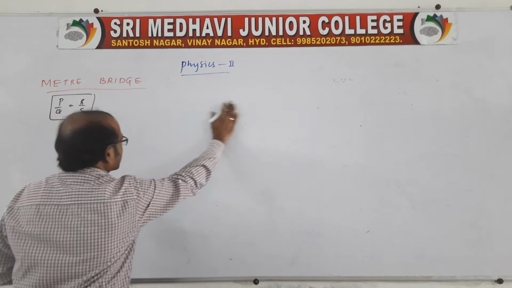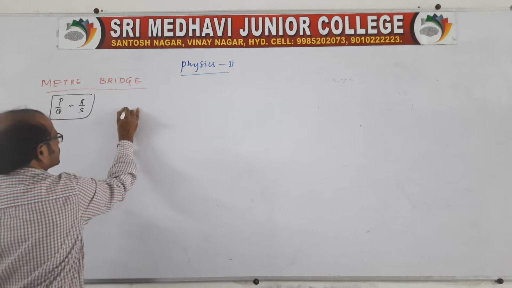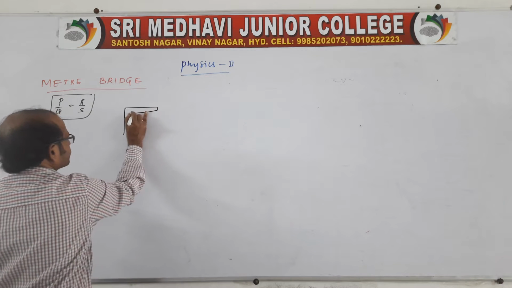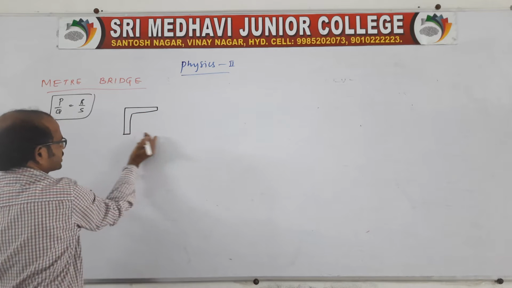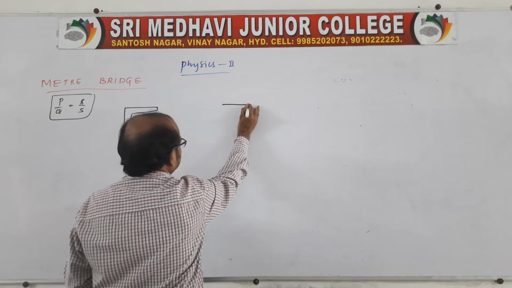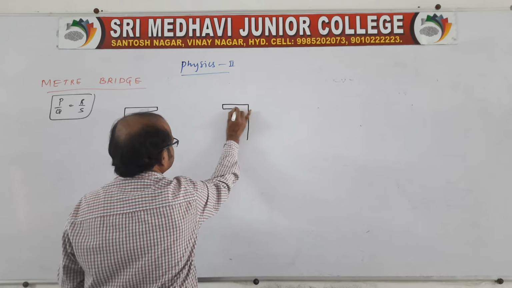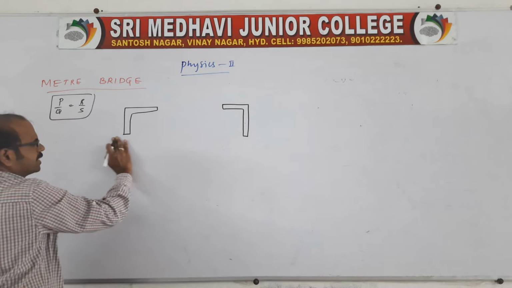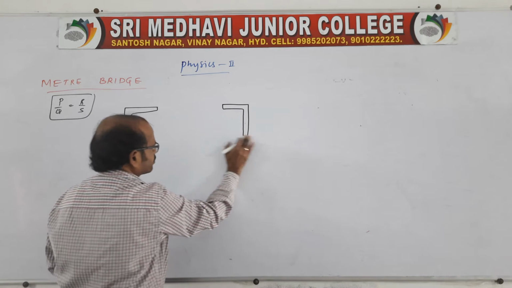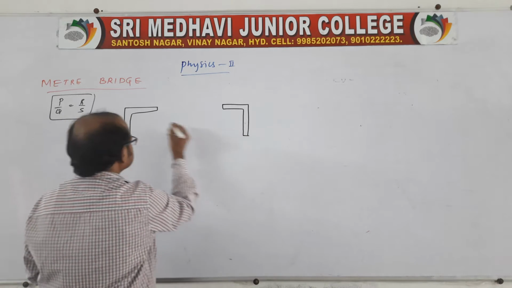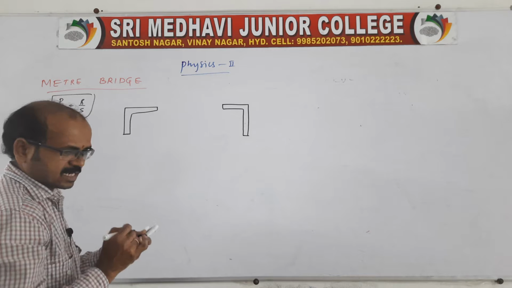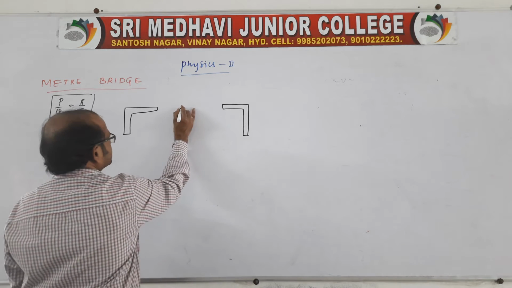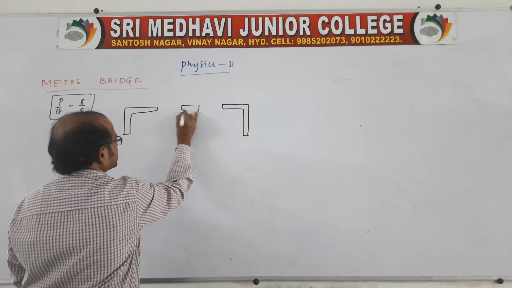On the wooden plank there are two L-shaped metal frames fixed like this. At the end of the wooden plank, it is like this. This is the L1 metal frame and this is another L2 metal frame, and between these two one straight strip is fixed.